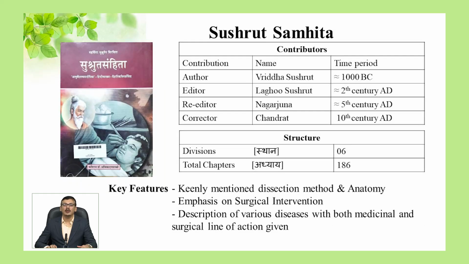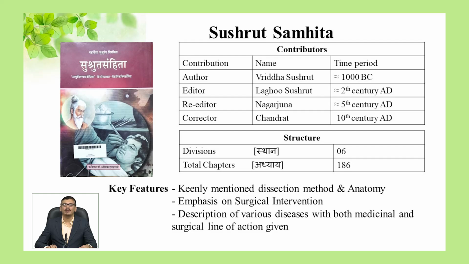The second book in Bruhatrayi is Sushrut Samhita. Acharya Vruddha Sushrut wrote this book around 1000 BC. Later, it was edited by Laghu Sushrut in the 2nd century AD and Nagarjun in the 5th century AD. Finally, corrections were done by Acharya Chandrat in the 10th century AD.